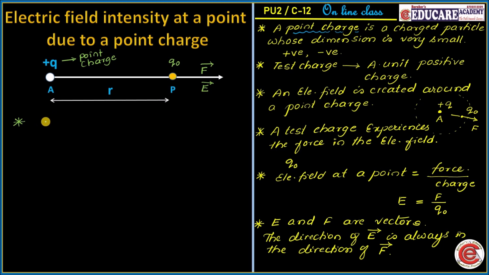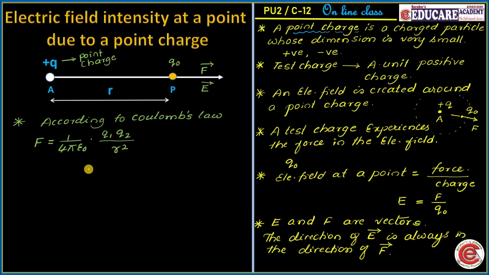Therefore, according to Coulomb's law, we know that the force between two charges is given by F is equal to 1 divided by 4 pi epsilon naught into Q1 Q2 divided by the distance square. Whatever the distance is, square of that distance has to be taken.